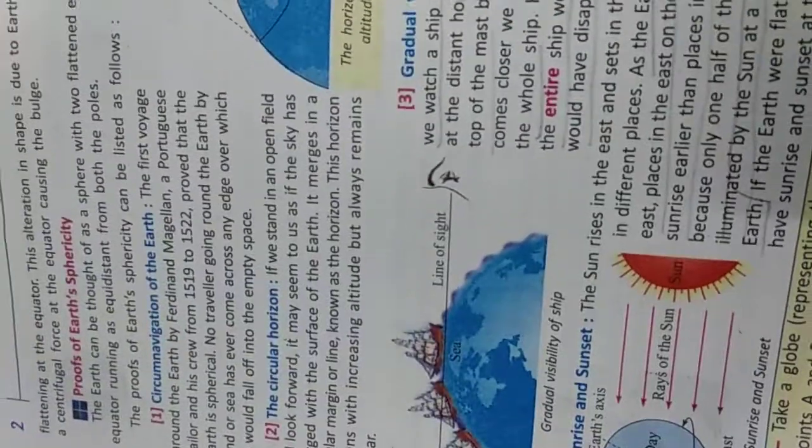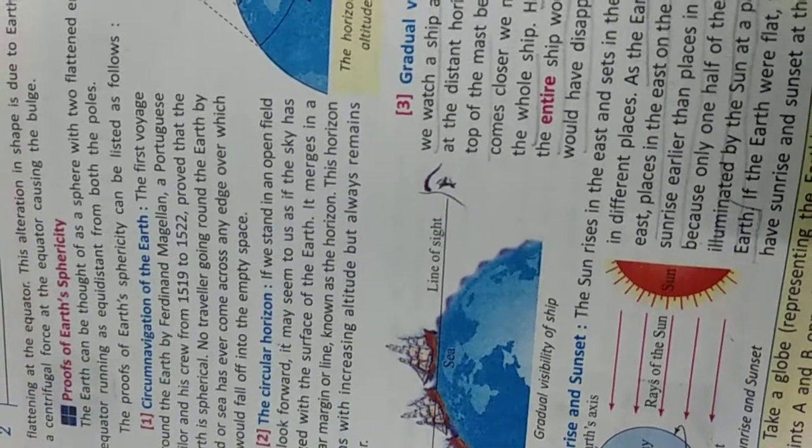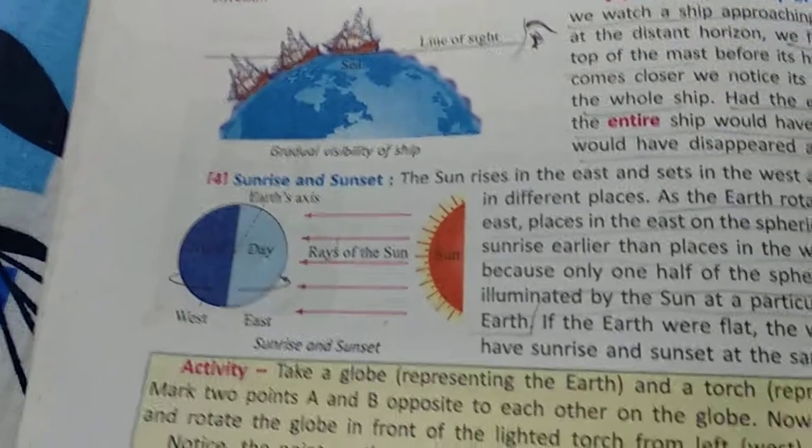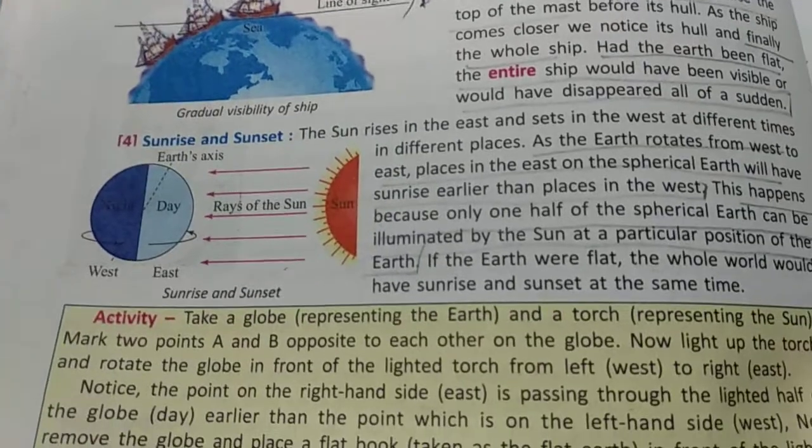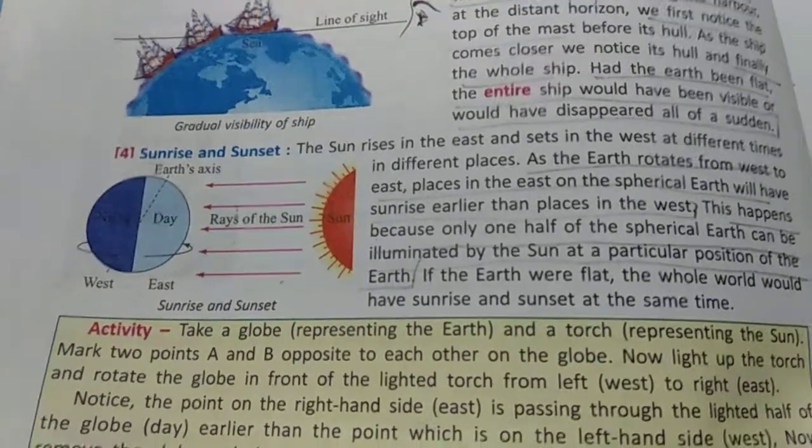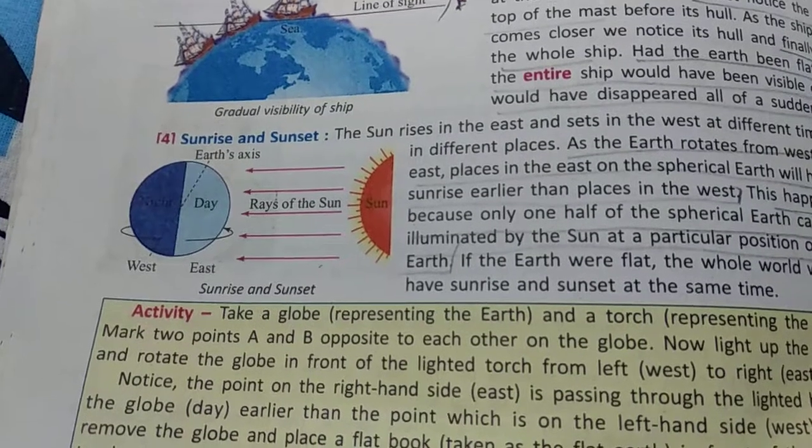Good morning, class 9. Today we will read something about the proofs of Earth's sphericity. There are many proofs, but I will try to give you the easiest ones so that you can understand easily. I am starting with sunrise and sunset.